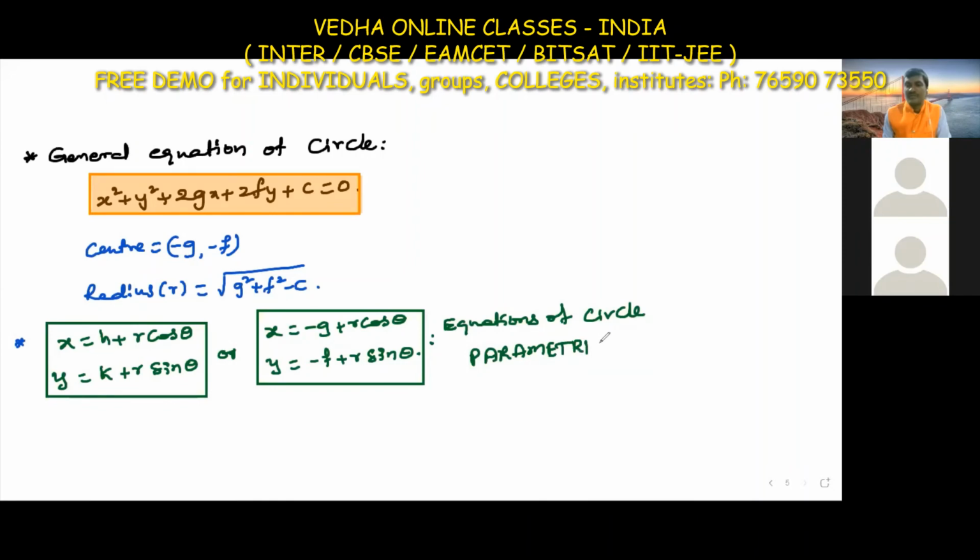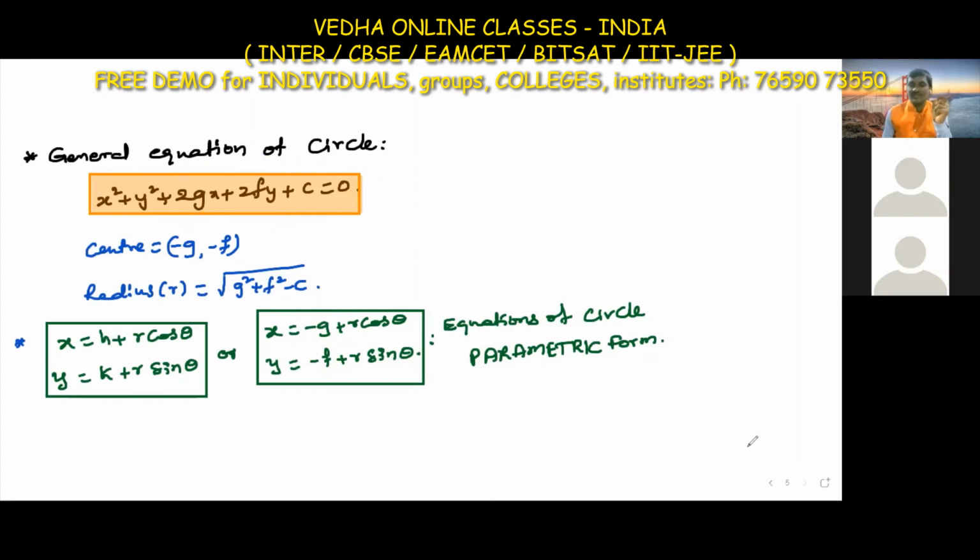Parametric form. If you want the parametric form of the circle equation, then we use this formula. If the circle equation is given in the general equation form, then we use this formula, where the center is minus g comma minus f.